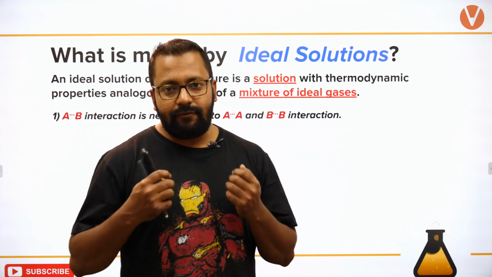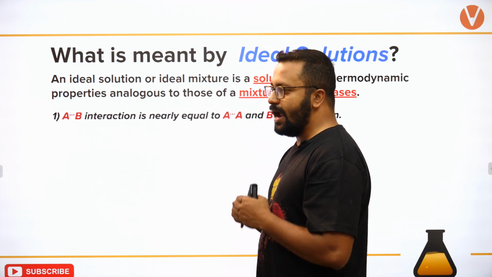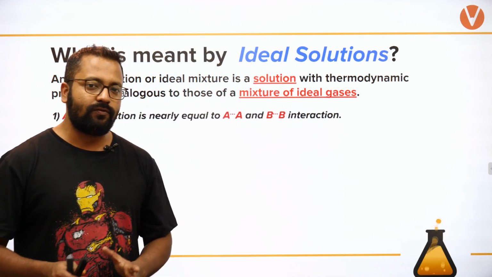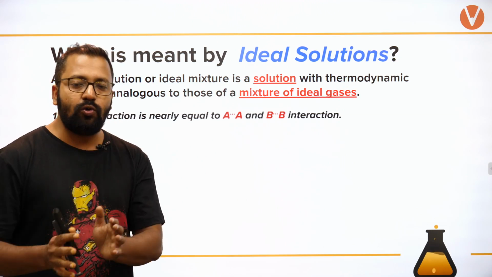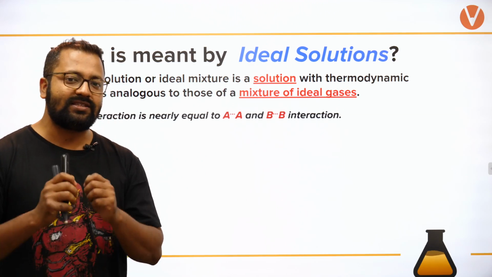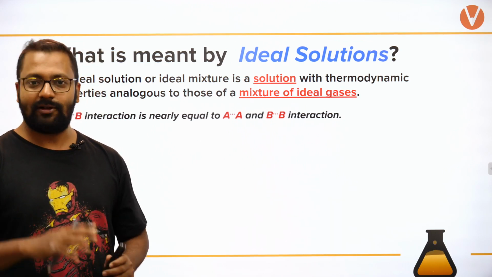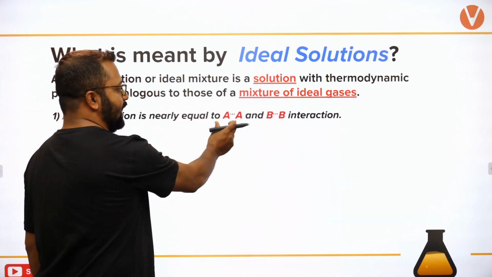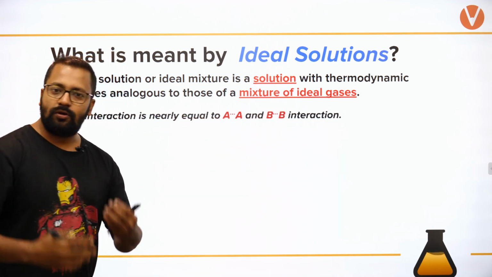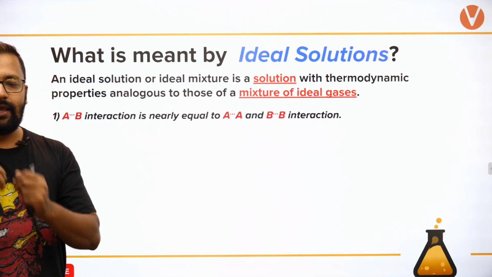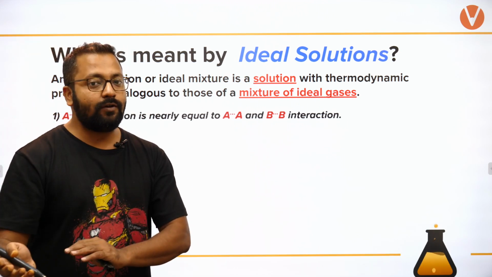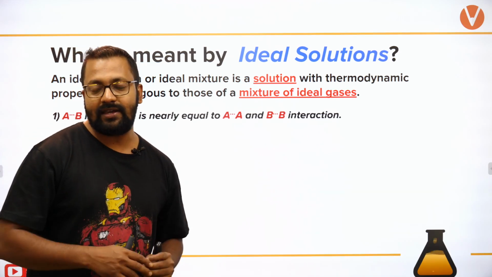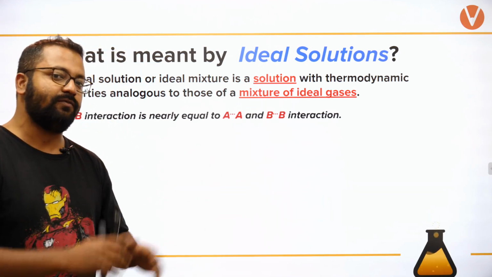Okay, at every range of concentration, at every point, there is absolutely no difference in the nature of interaction of the two entities which are present simultaneously in the solution. Okay, so AB interaction is nearly equal to AA interaction and BB interaction. So we'll identify later on what example we should take for an ideal solution, how to be proficient to identify. याद करने की जरूरत है या फिर नहीं याद करके एक कंसेप्ट से वर्क करता है.